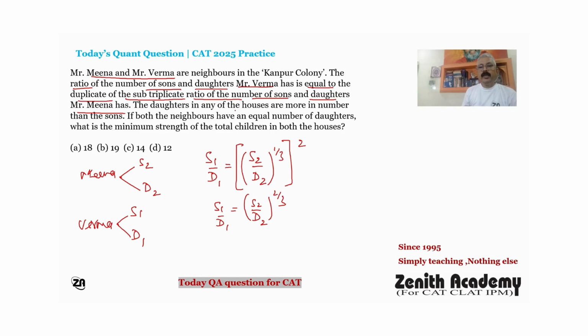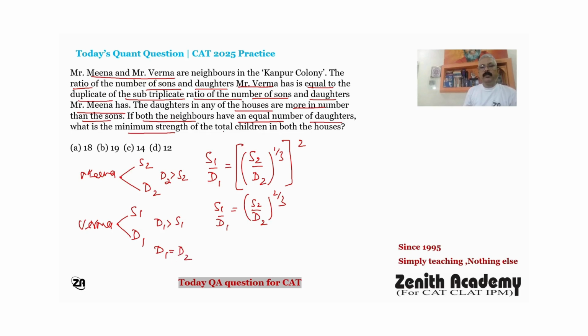The daughters in any of the houses are more in number than the sons. Means D2 is greater than S2 and D1 is greater than S1. If both the neighbors have an equal number of daughters, it means D1 is equal to D2.